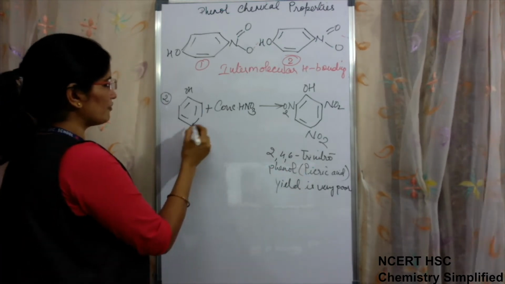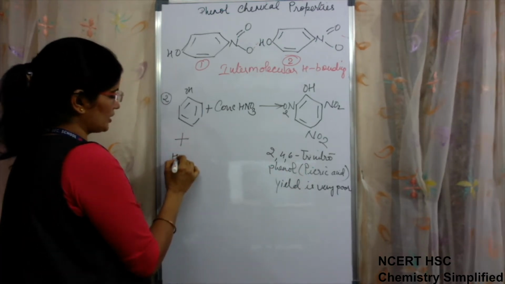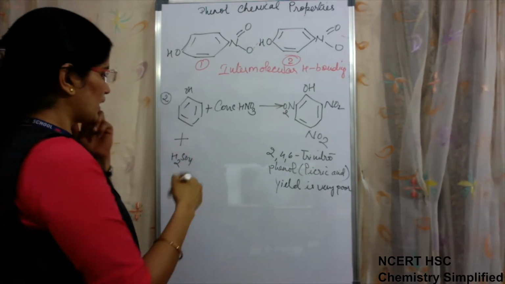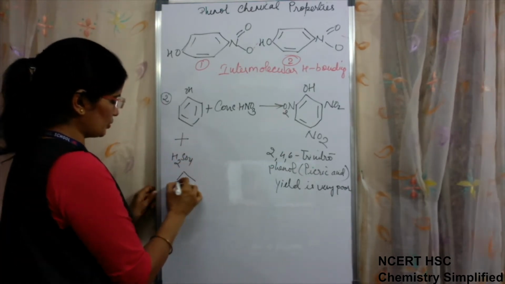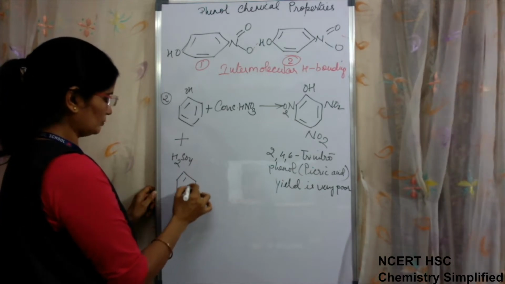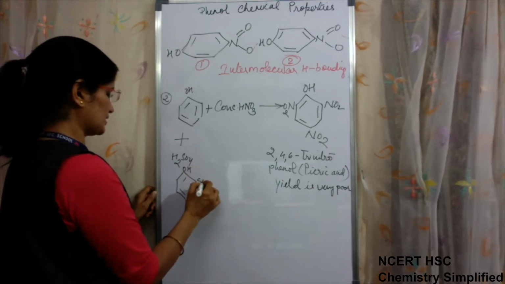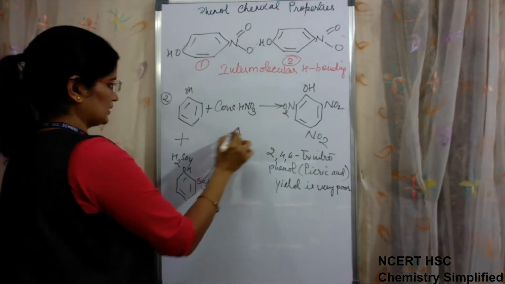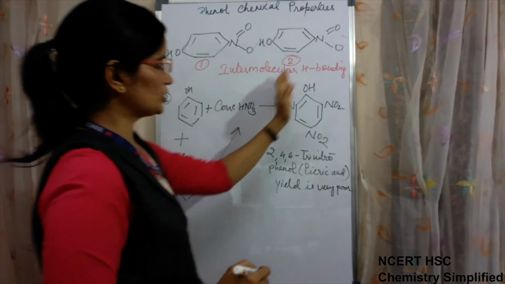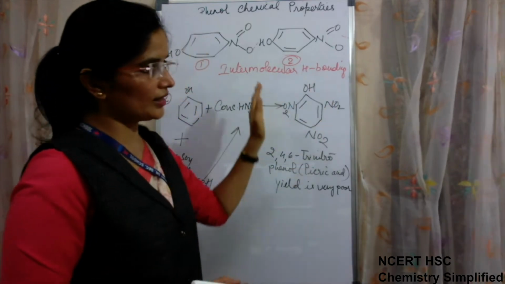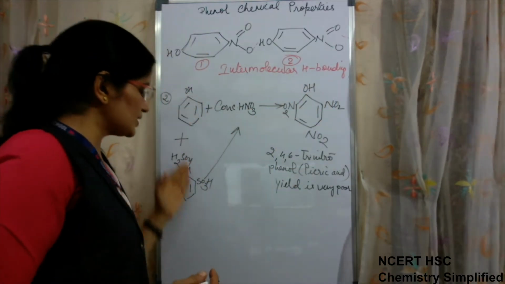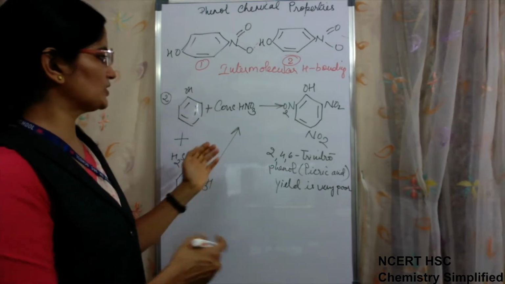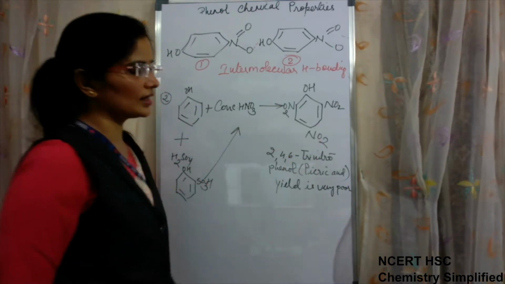How indirectly? First treating it with sulfuric acid, so what will happen? Sulfonation will take place, and then after it is converted into sulfonic acid, it is treated with concentrated HNO3 to give this product. When it is formed in this method, meaning we are changing the route of the reaction, then the product obtained is higher.